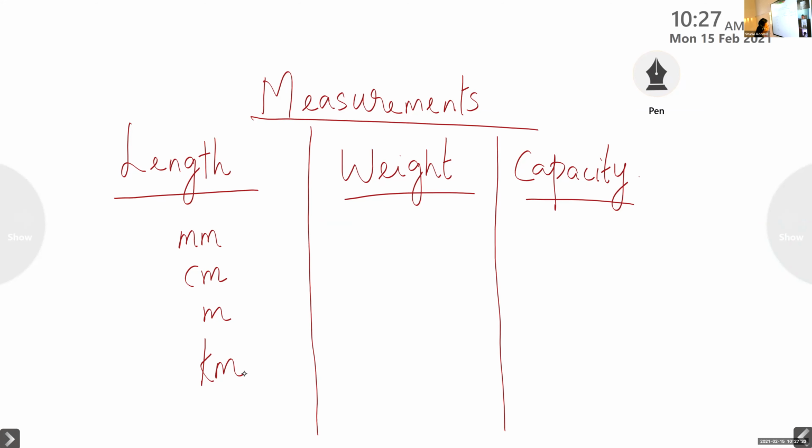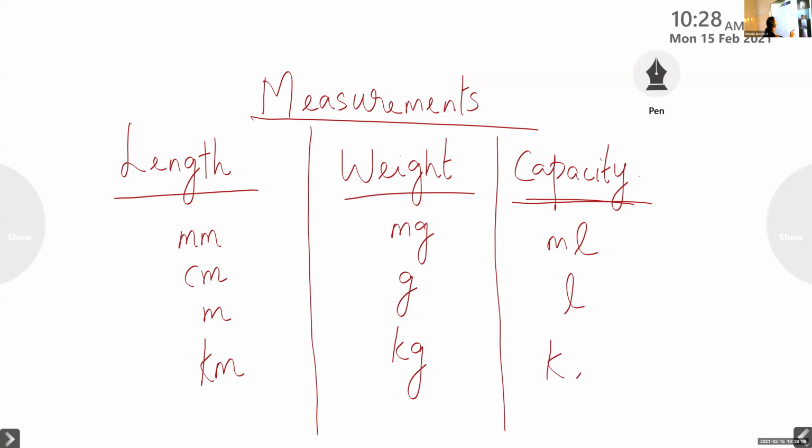Then what we learned for weight? Weight: milligram, mg, gram, kilogram, very good. Milligram, gram, kilogram. Then children, for capacity, that is water, juice, milliliter, ml. I told you, your medicine, how much ml, 5 ml, 2 ml, 6 ml, like that, very small amounts. Then we have children, liter.